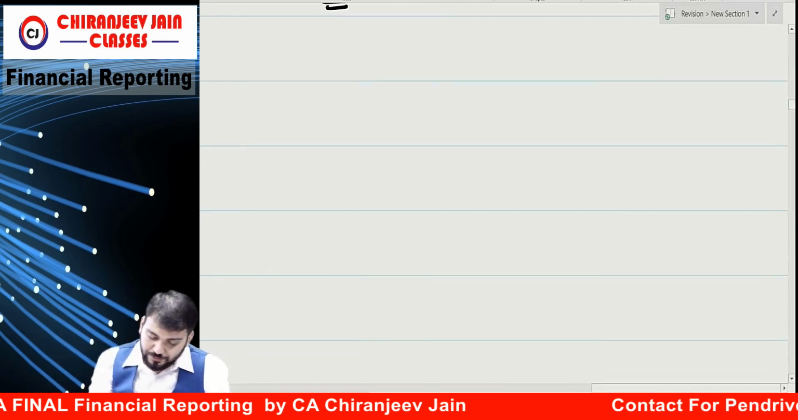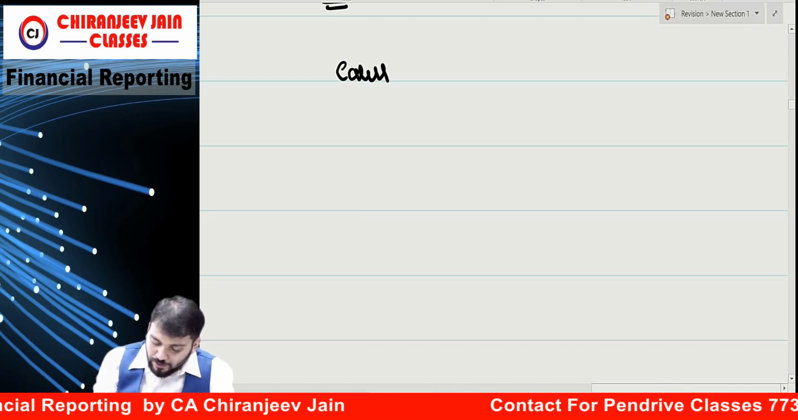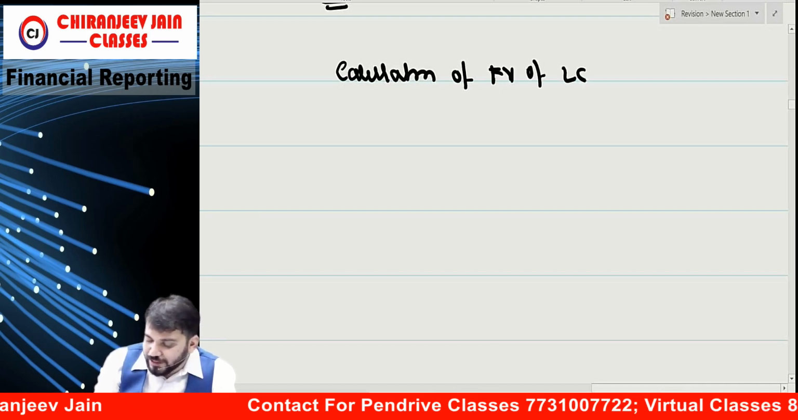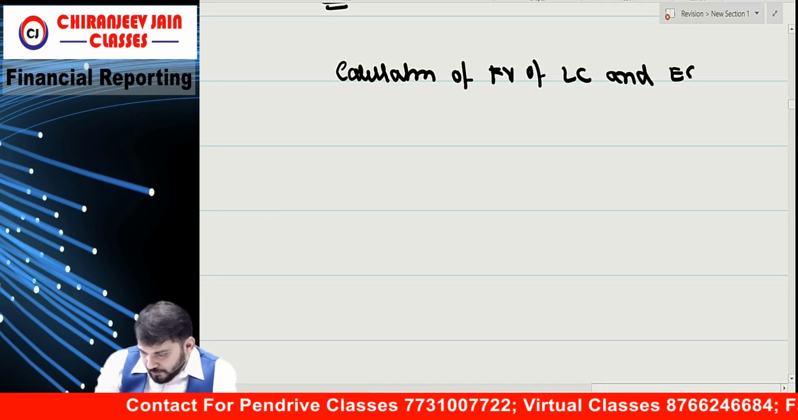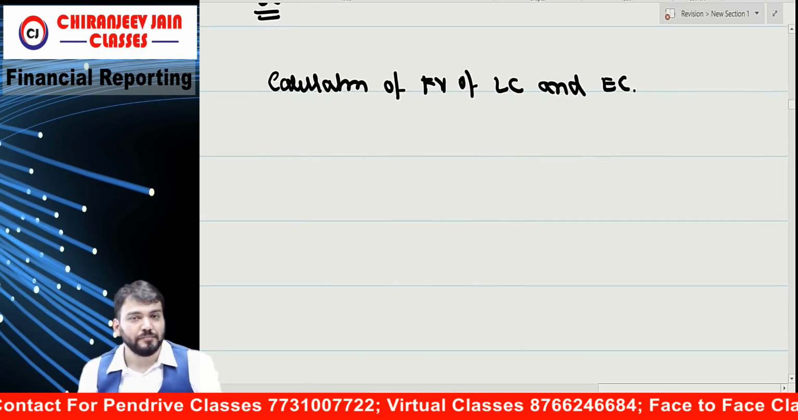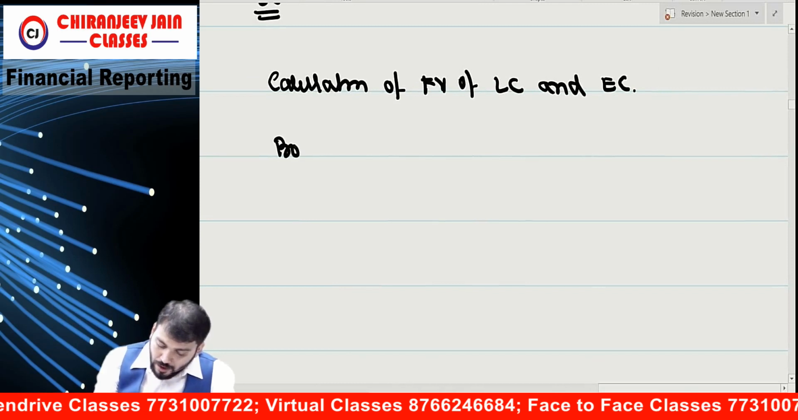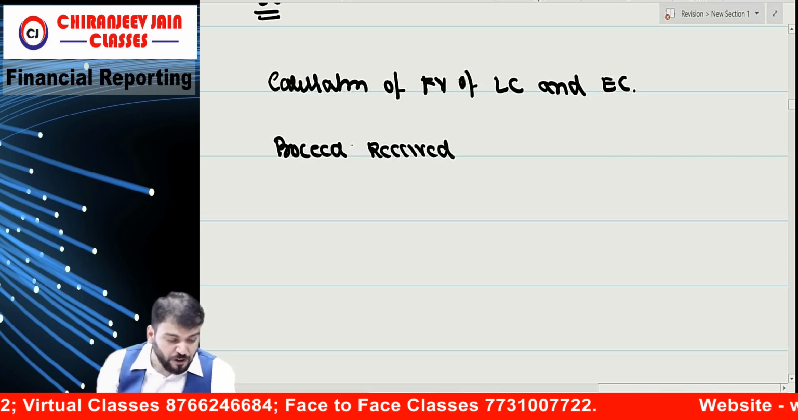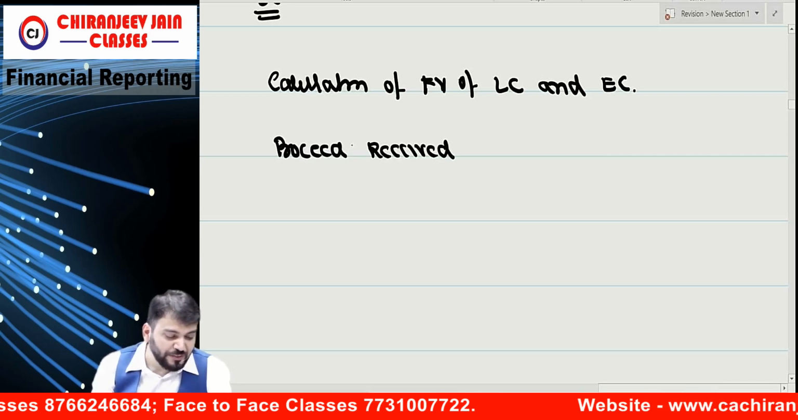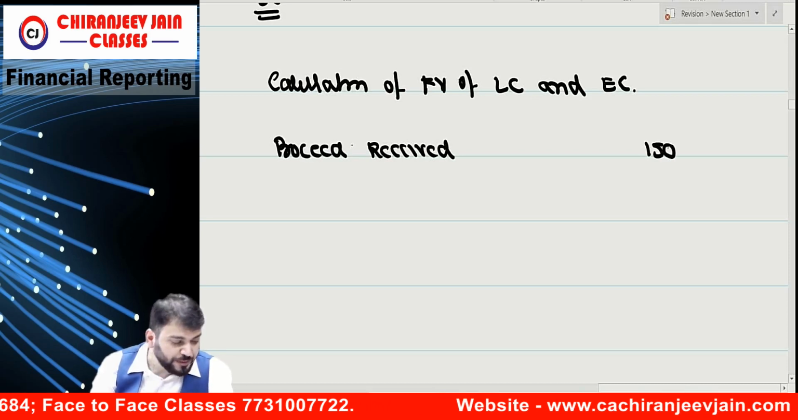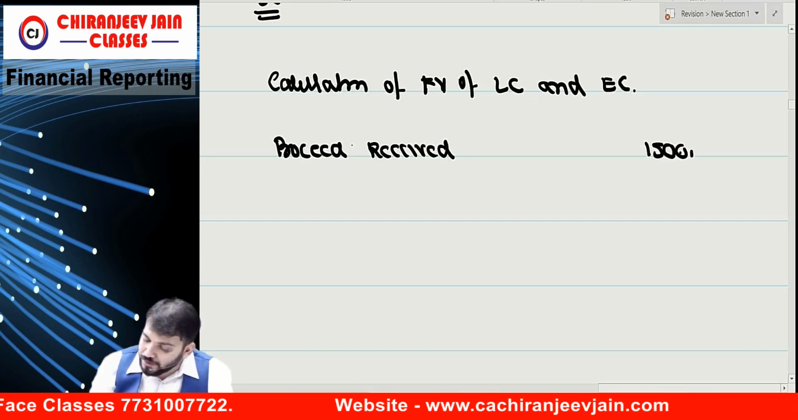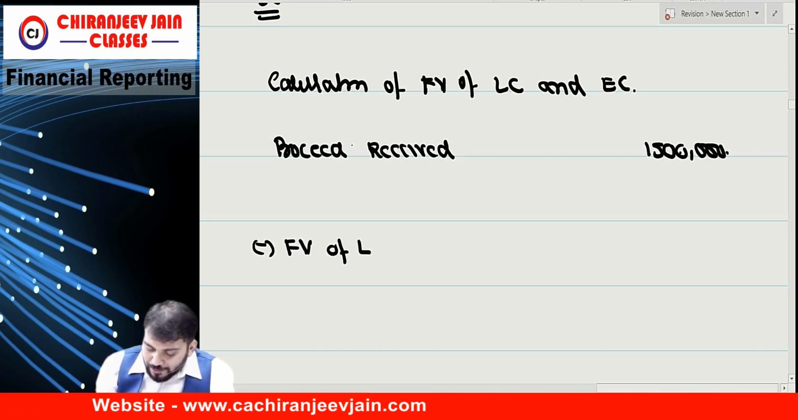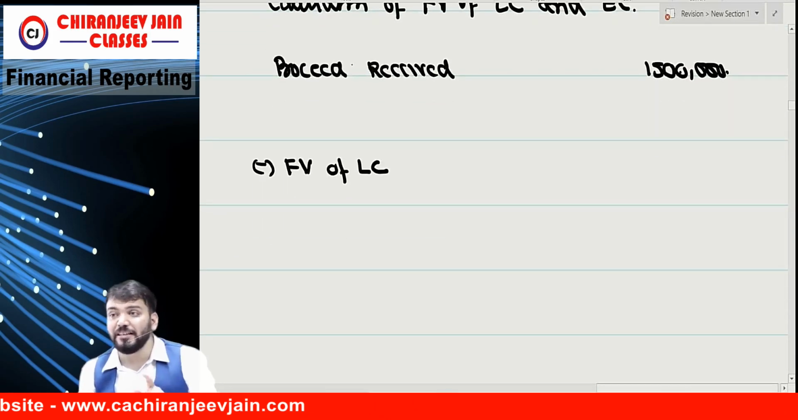Chalo. Now, first we'll do the calculation of what? Fair value of liability component and equity component. Understood? Tell me, how much proceeds received? 10,000 into 150, how much? 15 lakh. From this we will minus the fair value of the liability component. So there is a fixed dividend.